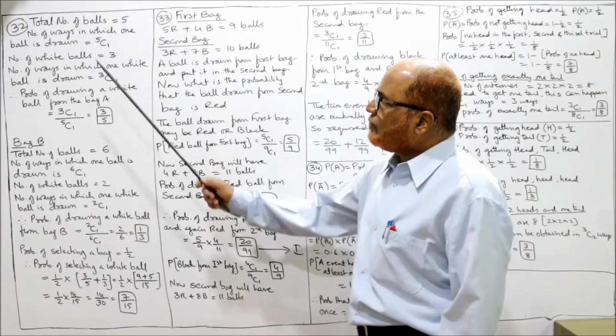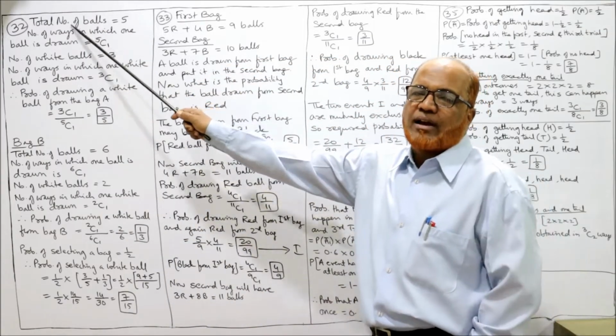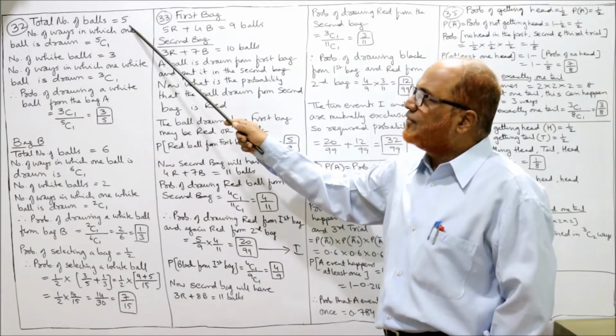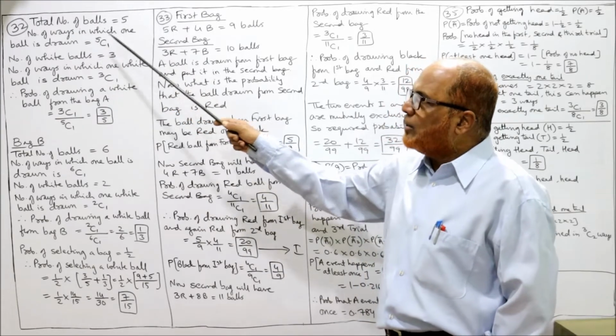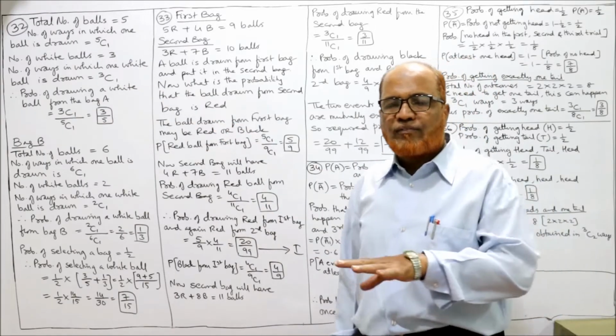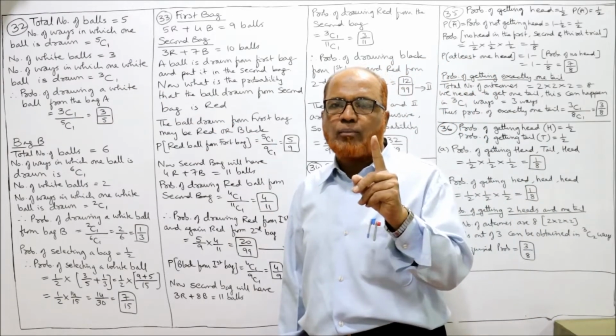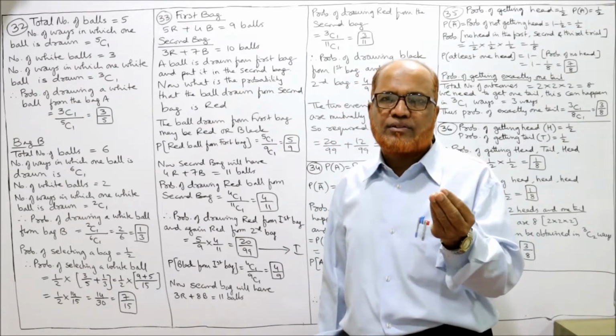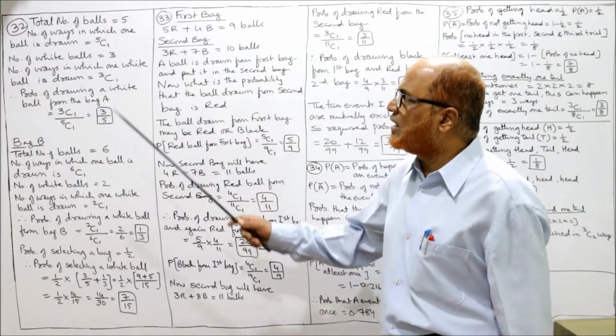Now see, bag A. First we'll write down the information of bag A. Total number of balls 5. Number of ways in which one ball can be drawn is 5C1. So out of 5 balls, we are drawing one ball. So how many ways we can draw one ball? 5 ways. 5 balls are there, 5 ways we can draw.